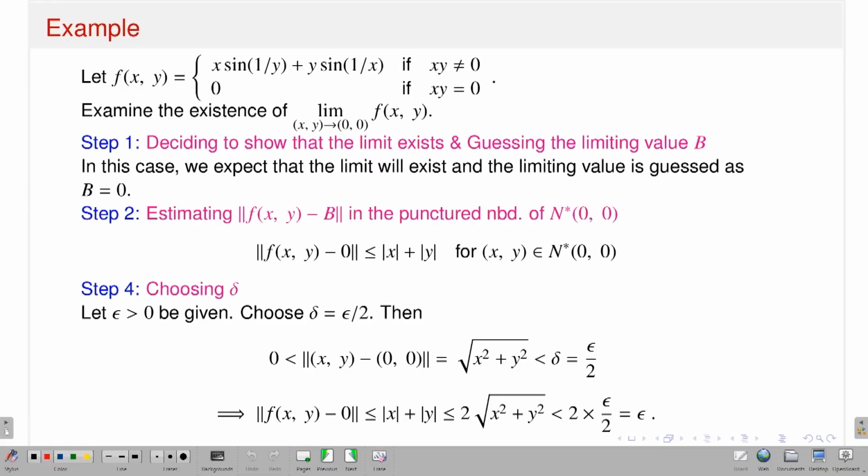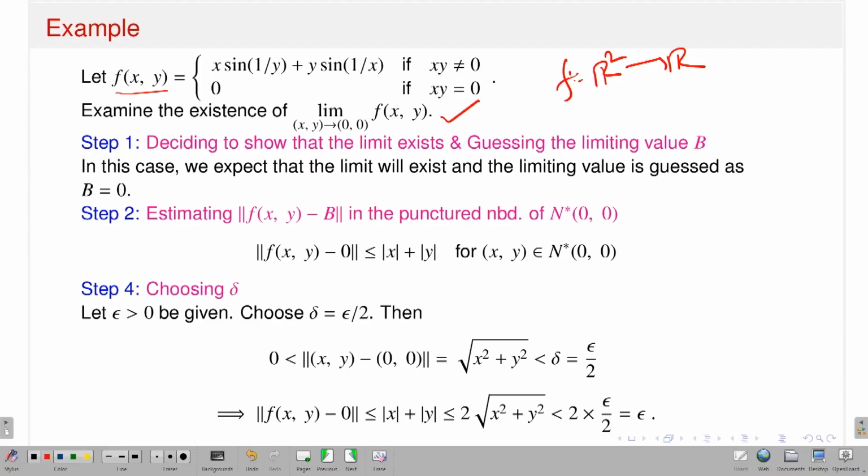Let us see some examples. Okay. So I have a function small f of x, y. This is a function from R2 to R. I want to calculate the limit as (x, y) approaches (0, 0), that means the origin. What will be the value of the limit?